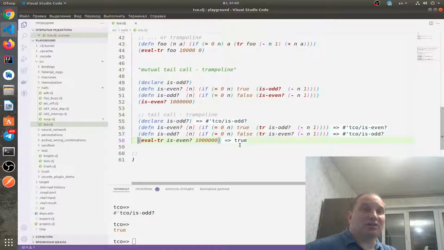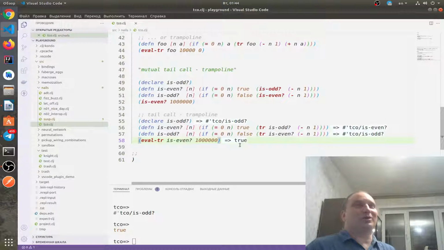Yep, that's maybe all for this nail, but one last thing. I heard a legend that Rich Hickey may have implemented tail call optimization in the Clojure implementation on Java, but he didn't do it, and the argument was that in this case it's hard to analyze the stack traces of function calls.